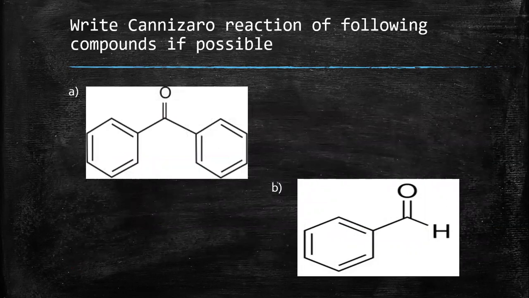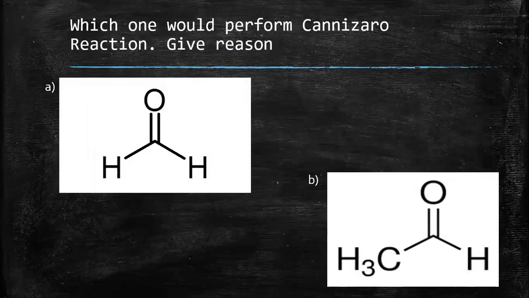Now here we have some examples. In this, you have to write the Cannizzaro reaction of both of these compounds if possible. If any of these is not considered to give Cannizzaro reaction, you have to give a reason for that. This is the benzophenone, and this one is benzaldehyde. Which one would perform Cannizzaro reaction? There are two compounds, and you have to choose which one would undergo the Cannizzaro reaction.